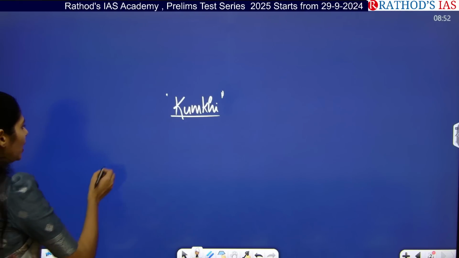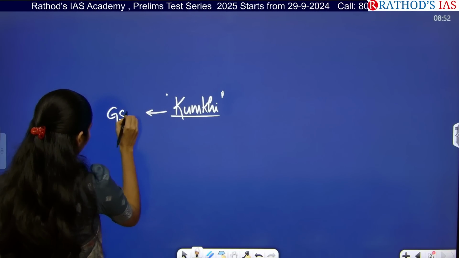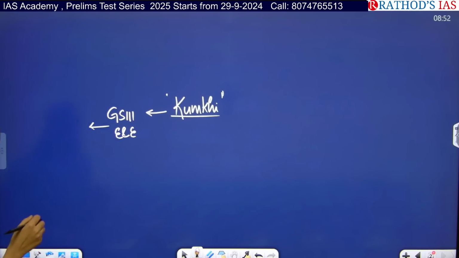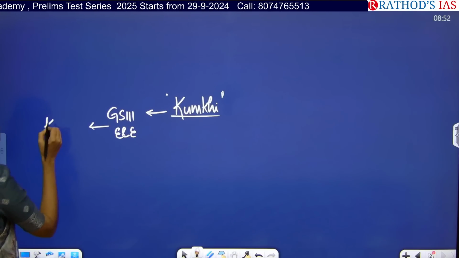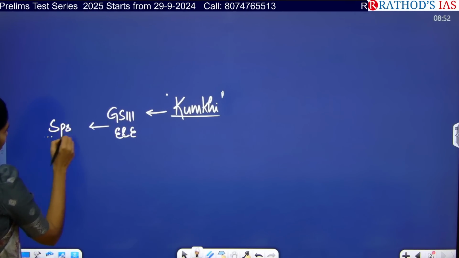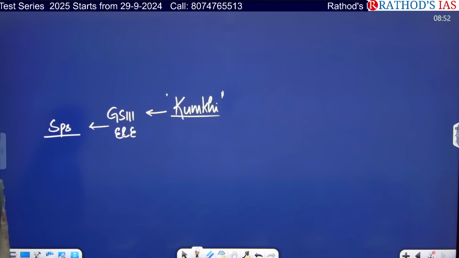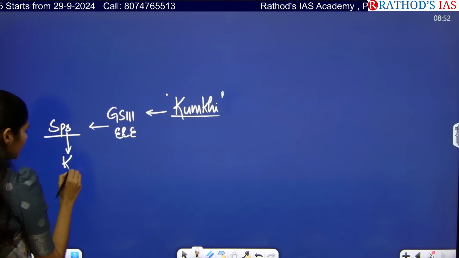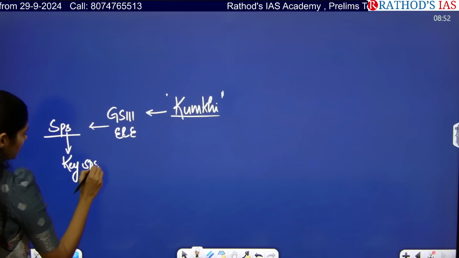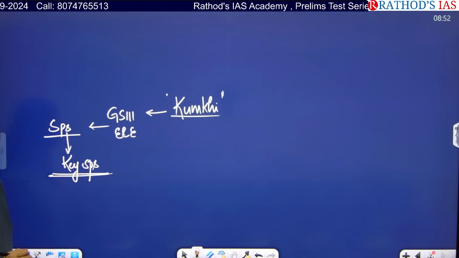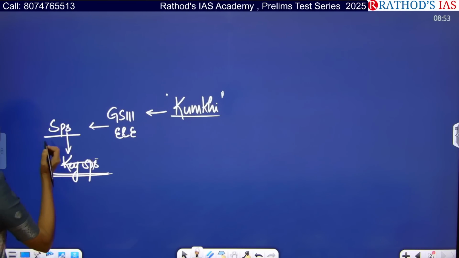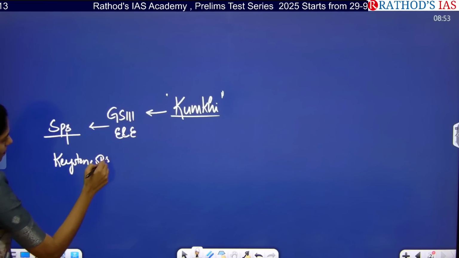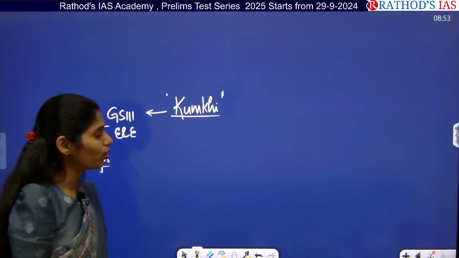So as you all know, in our GS paper 3 in environment and ecology, we will be studying about different kinds of species. There we will be studying about keystone species, bioindicator species like that. So here the elephant is an example of a keystone species. Exactly, it is called a keystone species. So why do we have to employ these kumkis?